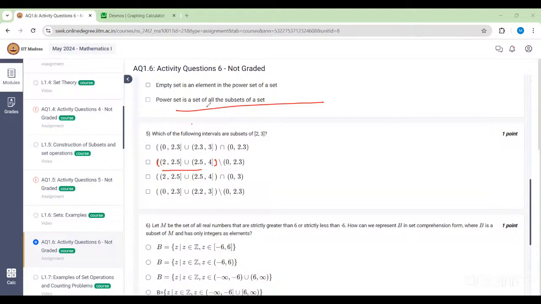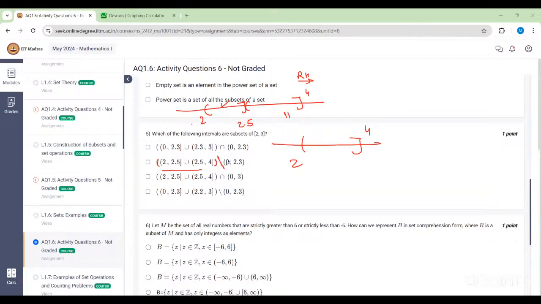So in the second, first we will solve this bracket. This bracket involves 2 intervals, which is open 2 to close 2.5. I am writing this interval on the real line. On the right hand side we take positive numbers, on the left hand side negative numbers. The second interval is open 2.5 to close 4. If you compute the union of these two intervals, you will get open 2 to close 4, because the point 2.5 is involved in this interval, so it will come in the union.